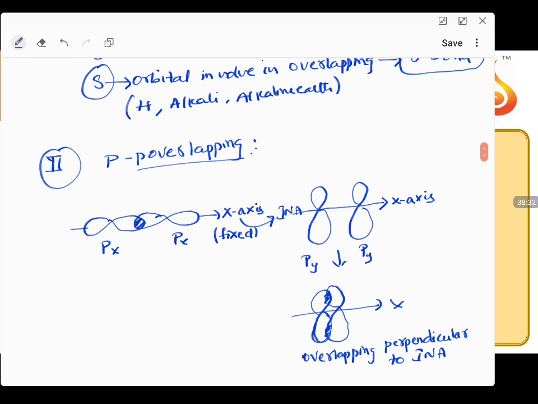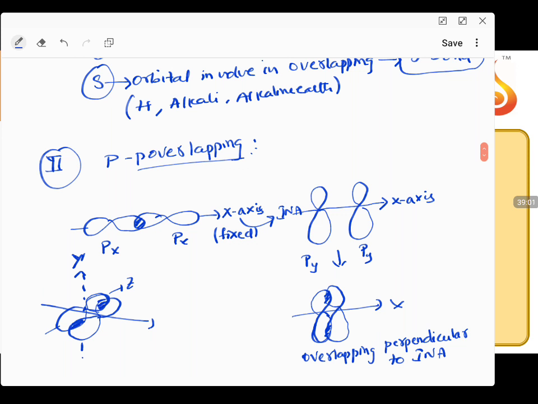Same way, this one overlaps with another orbital where the x-axis is in this direction, and this is going to be the z-axis, with the y-axis taken in this direction. It is overlapping along the z-axis.